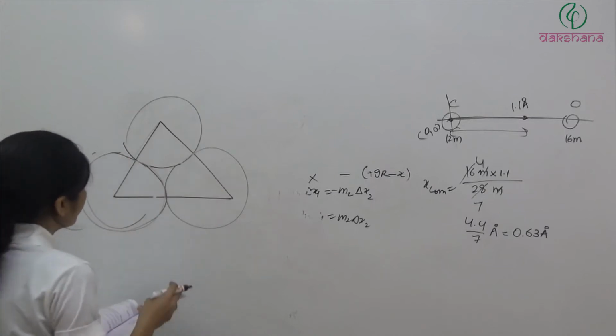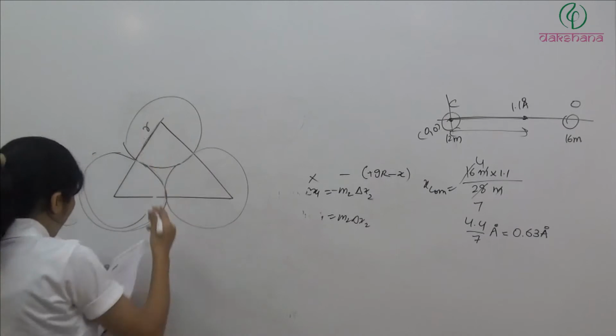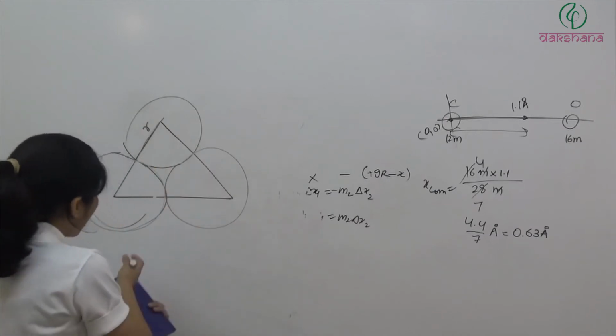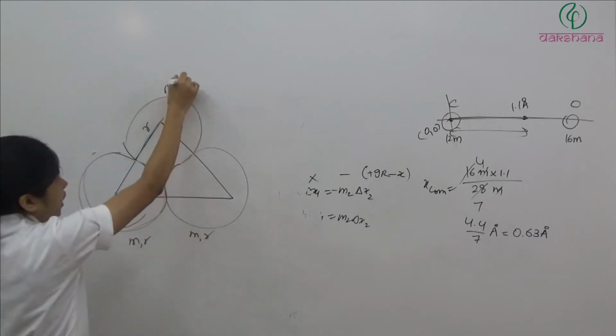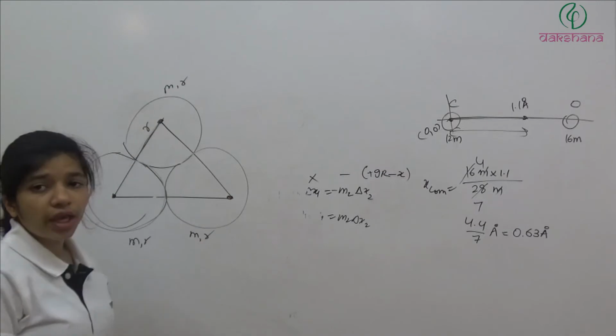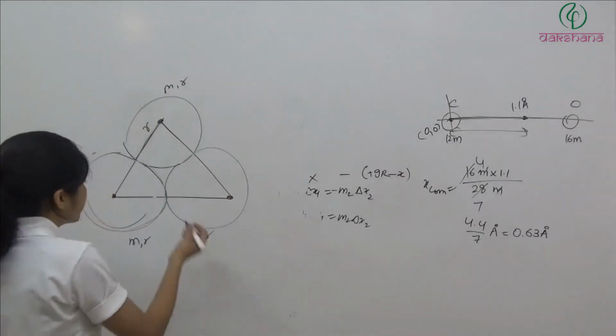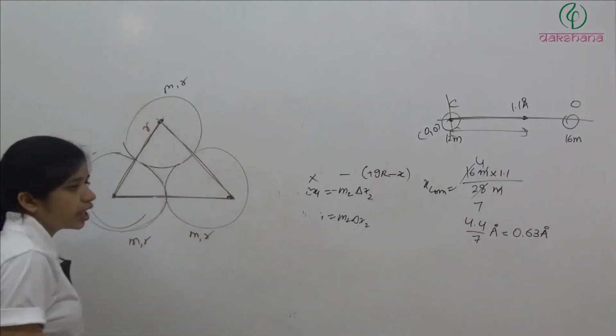Clear? So now we have three spheres of radius small r and all are identical, m, r, m, r, m and r. Now when we are joining the centers, they are forming an equilateral triangle. So the center of mass will lie at the geometrical center of the equilateral triangle.